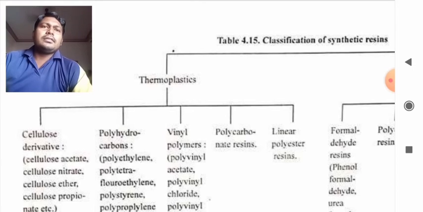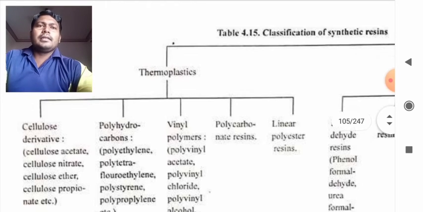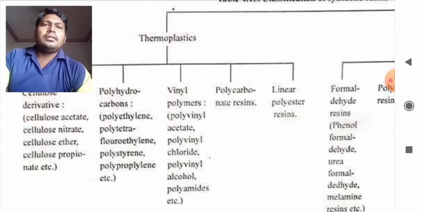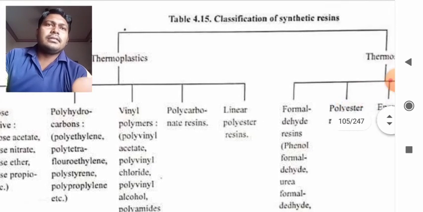The third one is vinyl polymers: polyvinyl acetate, polyvinyl chloride, polyvinyl alcohol, polyamides, etc. The fourth one is polycarbonate resins, and the fifth one is linear polyester resins.